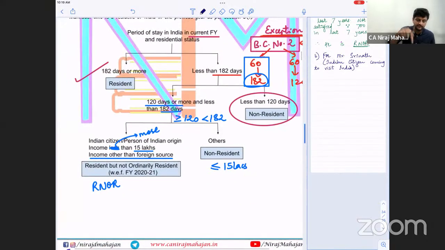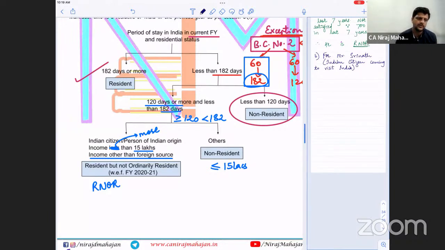Now tell me, in the given case B, how many days is he visiting India every year? 100. Will you even check anything of more than or less than 15 lakhs? Do you have to check? No. Because the criteria of earning more than 15 lakhs applies only between 120 to 182 days.